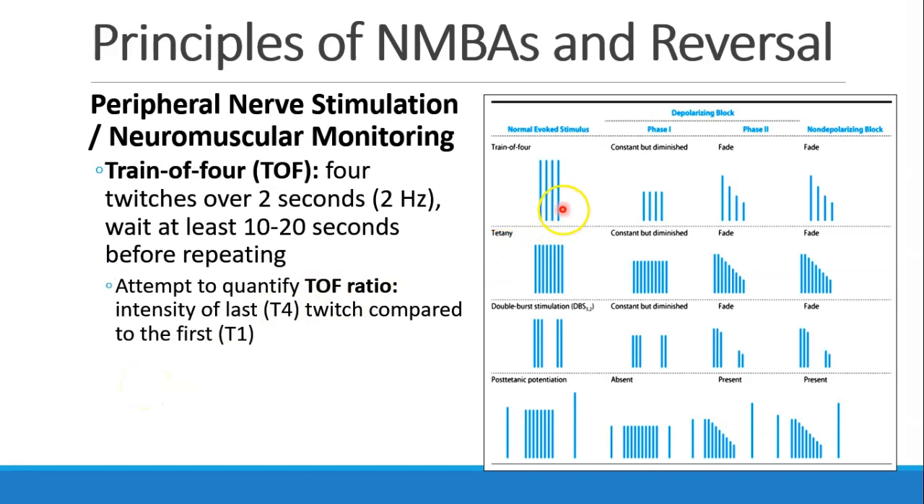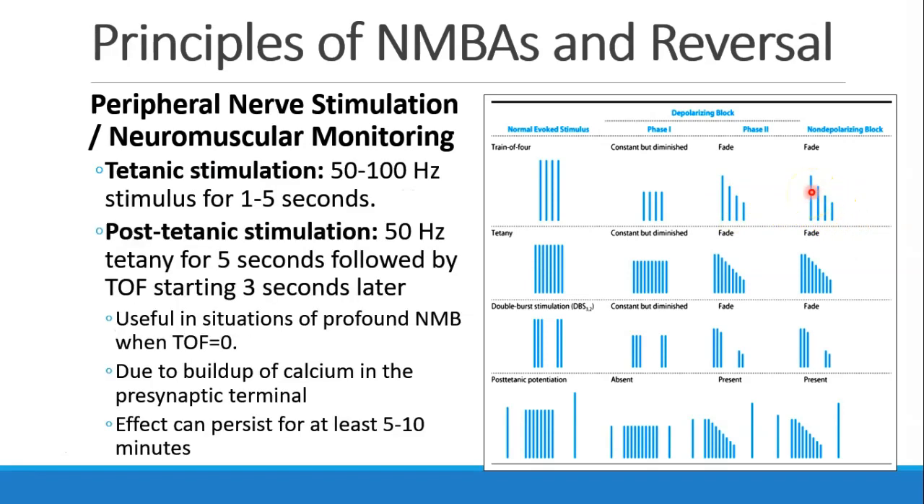Again, here's the train of 4 twitches over 2 seconds. And really, if you do it, you should wait 10 to 20 seconds before repeating to allow acetylcholine levels to get back to baseline. When we talk about the train of 4 ratio, we're comparing the intensity of the 4th beat to the first beat. Tetanic stimulation is a 50 or 100 hertz stimulus for 1 to 5 seconds.